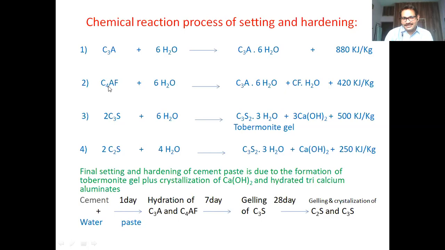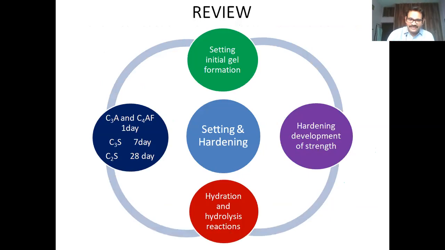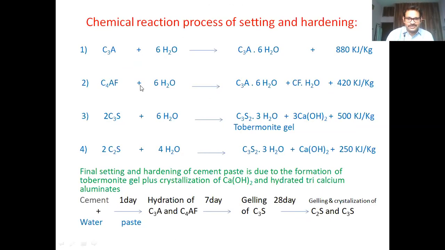Next, the C4AF will undergo the hydration process like this. C4AF plus 7H2O, very sorry, here it is 7H2O: C3A plus 6H2O plus CfH2O. So totally 7 water molecules will be there.